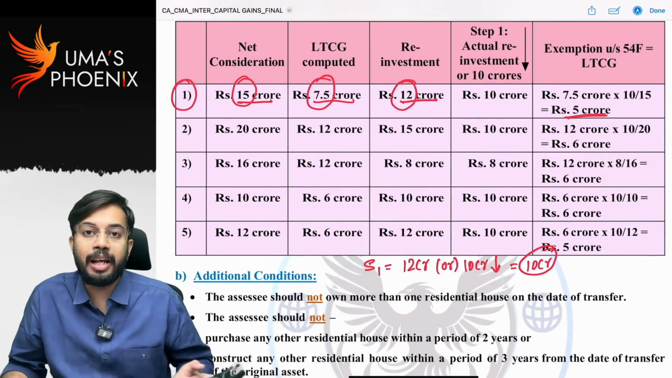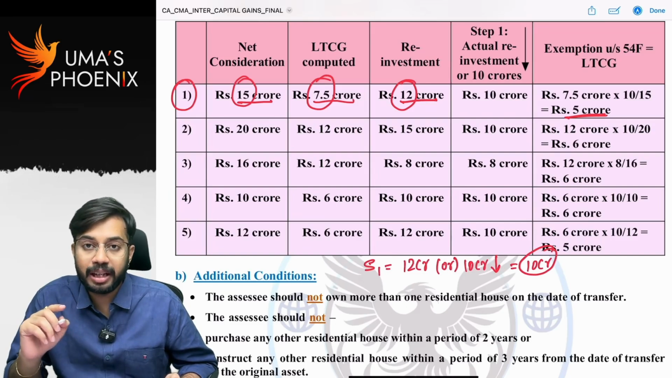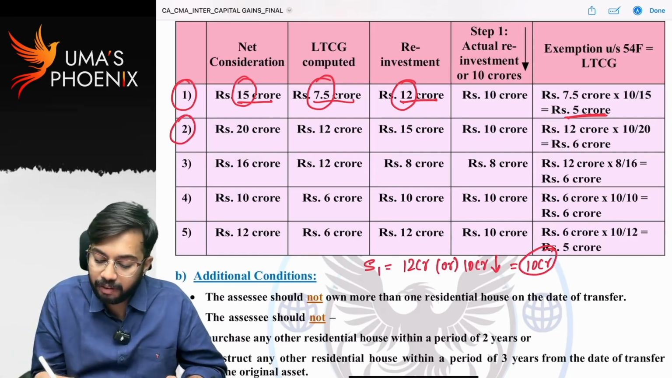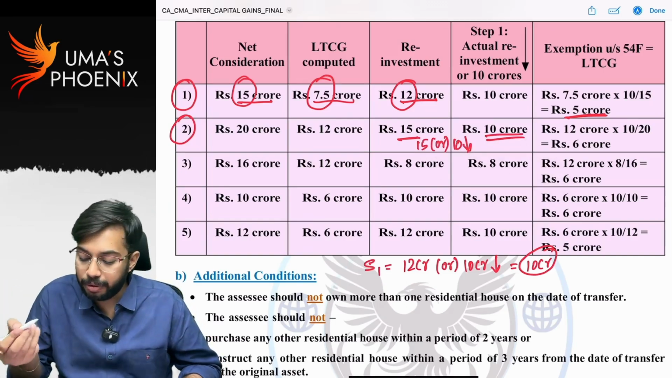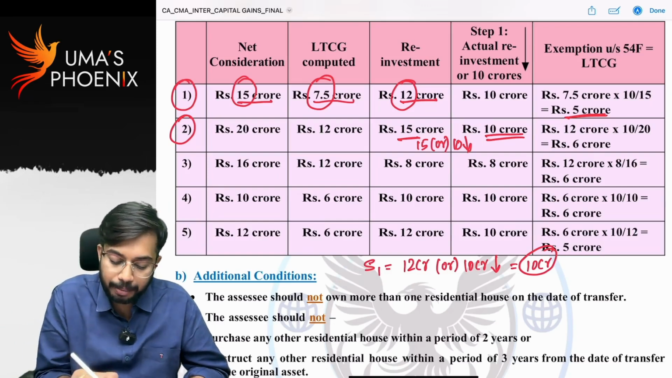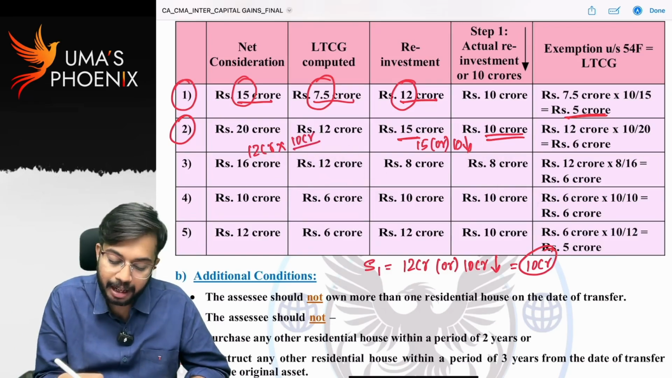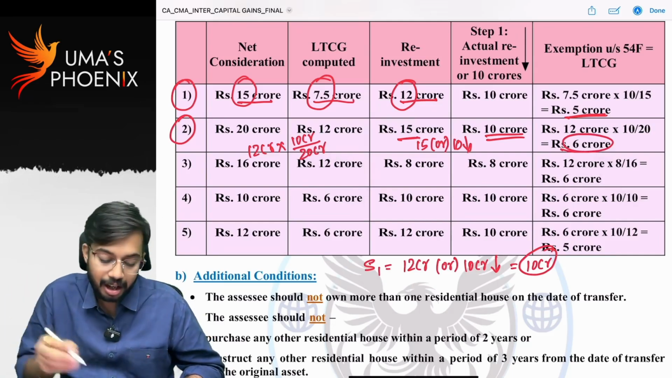Now did you understand how to calculate exemption under section 54F? Step 1, amount reinvested or 10 crores whichever is lower. Step 2 is equal to gross capital gain into step 1 divided by net consideration. Is it clear? Second one, amount reinvested is 15 crores. So 15 crores or 10 crores, whichever is lower means 10 crores. What is step 2? Step 2 is equal to gross capital gain 12 crores into step 1, which is 10 crores, divided by net consideration 20 crores. That means 6 crores is allowed as exemption. Is it clear? Let us do third one.